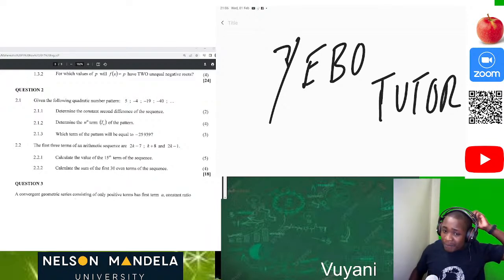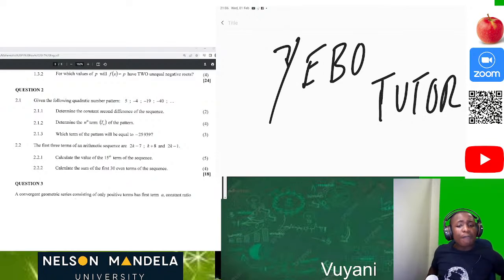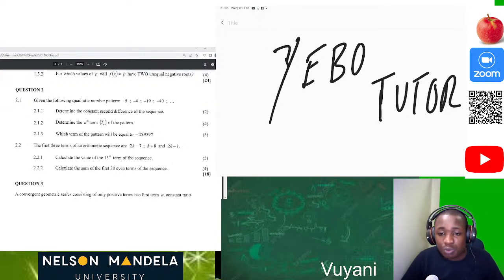Last week when we met, we were doing number patterns, sequences, and series. I did an overview and a few examples. Today we're going to do our first tutorial of the year, focusing on this question so that we can emphasize the notes we went through last week. We'll be doing a past question paper from 2017, which I think is quite great because it consists of everything we covered last week. So today is going to be a quite good tutorial.